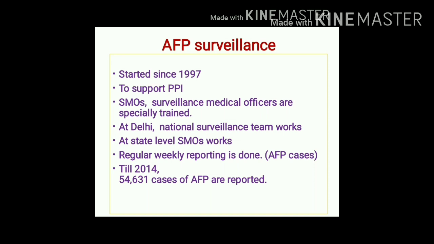In this activity, special training is given to medical officers, and these trained medical officers are known as SMOs, that is Surveillance Medical Officers. The entire national AFP surveillance is monitored from Delhi, where the National Surveillance Team is established. And at state level, the entire activities related to AFP surveillance are monitored by surveillance medical officers.